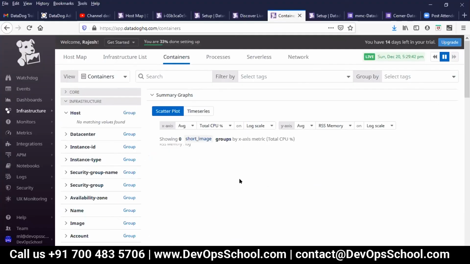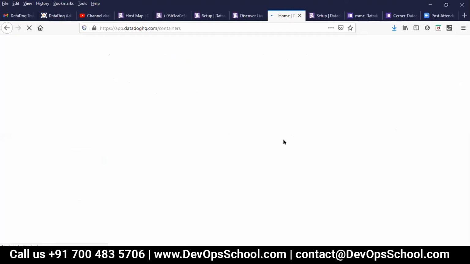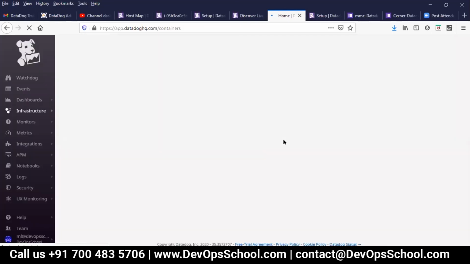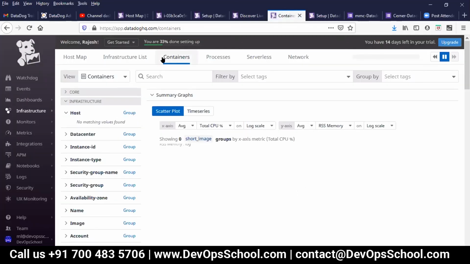Can I see here? Refresh. Remember, I installed Docker. So not a container. I'm not monitoring a container. See the trick. I'm using those keywords just to confuse you and at the same time find the answer. I installed Docker. Why am I looking here?